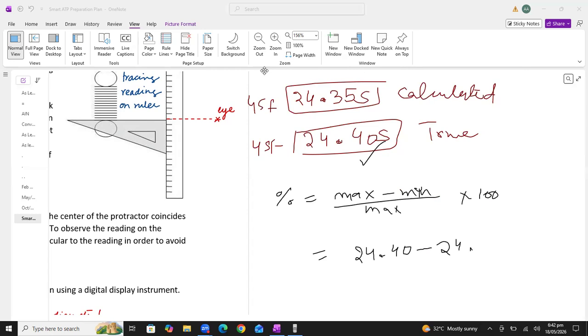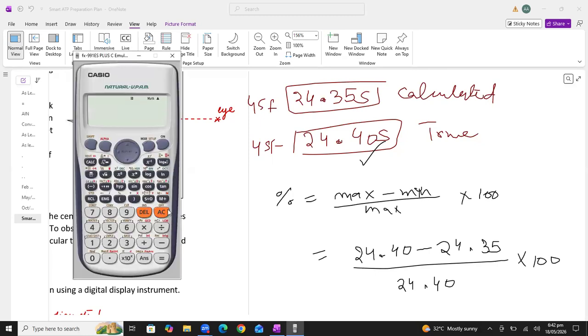The minimum value is 24.35, divided by the maximum value, again 24.40, multiplied by 100. Now let me use the calculator here. 24.40 minus 24.35, divided by 24.40, multiplied by 100. So what are we getting?